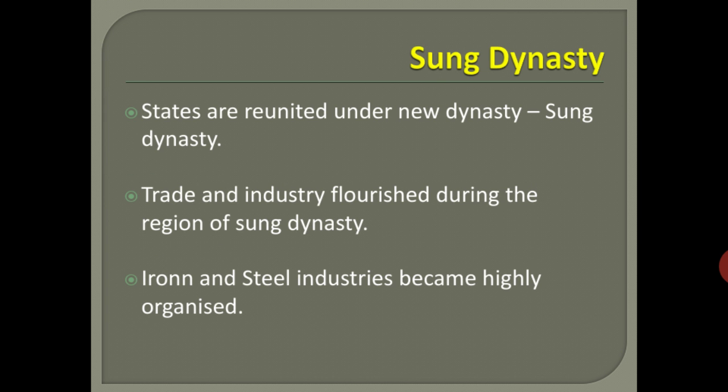The peasantry under the leadership of Hung Cho dealt the death knell to the tottering Tang empire. After the Tang dynasty, the Sung dynasty started. The empire split into five rival states. The reason for the Tang dynasty's decline may be poor administration. It was divided into a number of rival states, five rival states, until it was reunited under the new dynasty. After that, all five rival states were reunited by the Sung dynasty.